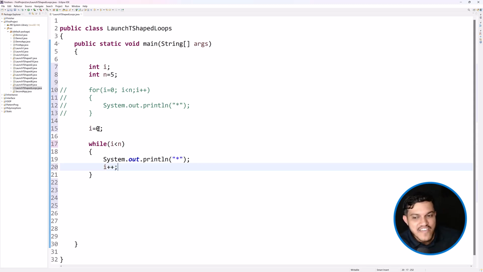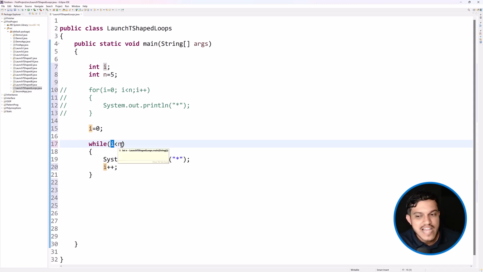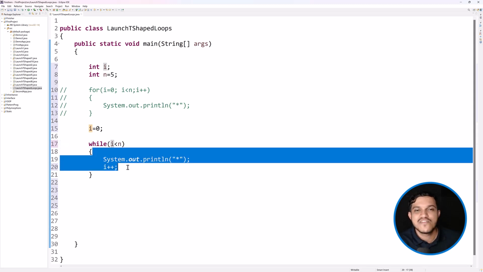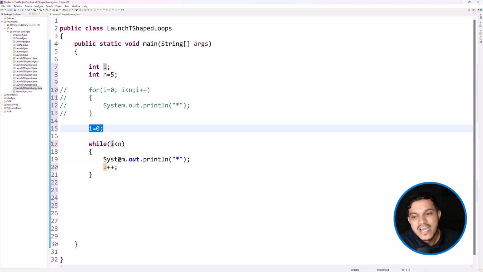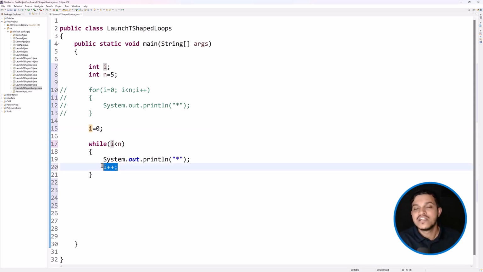If not, the i value will remain 0 if you don't change, and this loop will repeat for infinite times, continuously non-stop, because you're not changing the value of i, and i value is always 0 and n value is always 5. 0 is always less than 5 and it will act like a true. If this is resulting in true, then whatever activity you write here, that will be repeated for infinite number of times. To avoid that, I am updating. Writing the initialization, writing the update is optional in case of while loop, unlike if there is any situation.